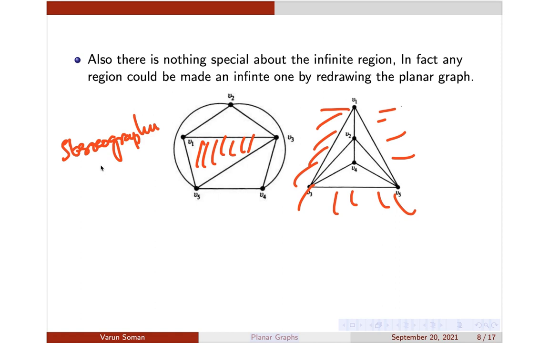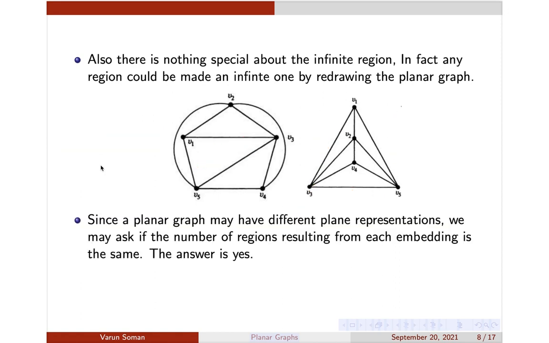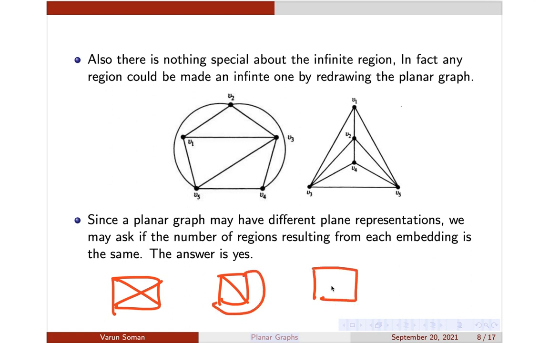Okay, that's it. Just try to understand that. Similarly, as I told you, a planar graph has many different plane representations. For example, this graph had many representations. I think I have drawn this one here. This representation is there, then this representation was there. Another representation I have already shown you. So many representations are there.